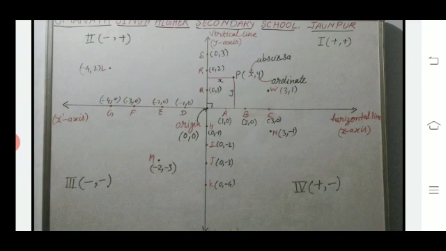Now the distance of a point P from the y-axis is x, known as the abscissa, and the distance of point P from the x-axis is y. These are the graph of the coordinate geometry.